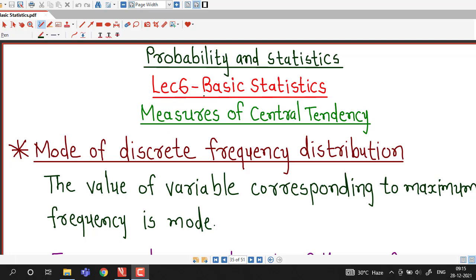Hello friends, I welcome you to lecture number 6 on basic statistics. In this lecture, we are going to discuss mode of frequency distributions for discrete as well as grouped frequency distributions.